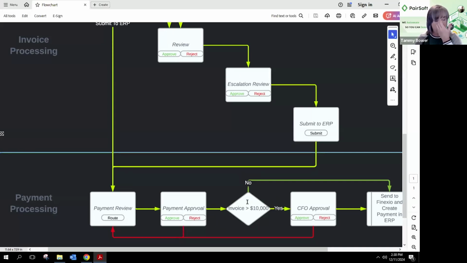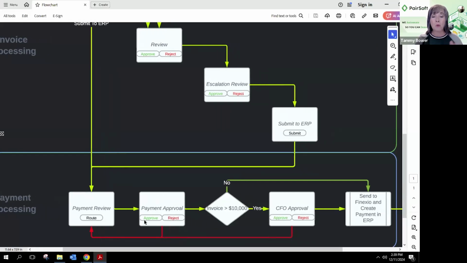2 people need to approve that, or 3 people. You can have those rules where that document, or that payment request, will automatically go to those higher levels of approval. And then once that level of approval is done, whatever volume it is, 1, 2, 3 levels of approval, your job is done.